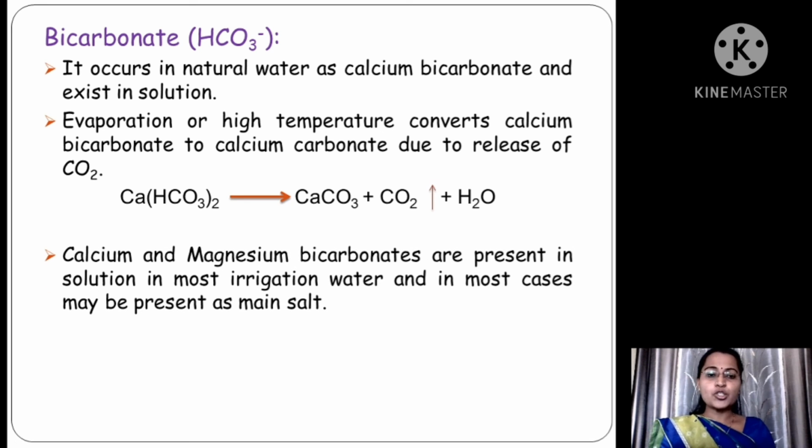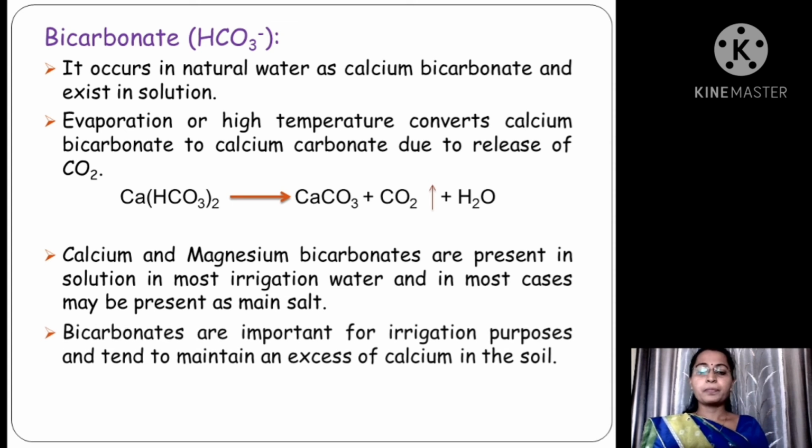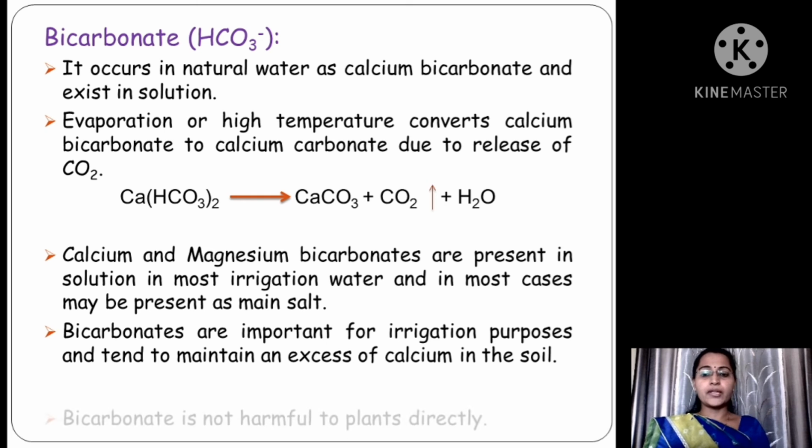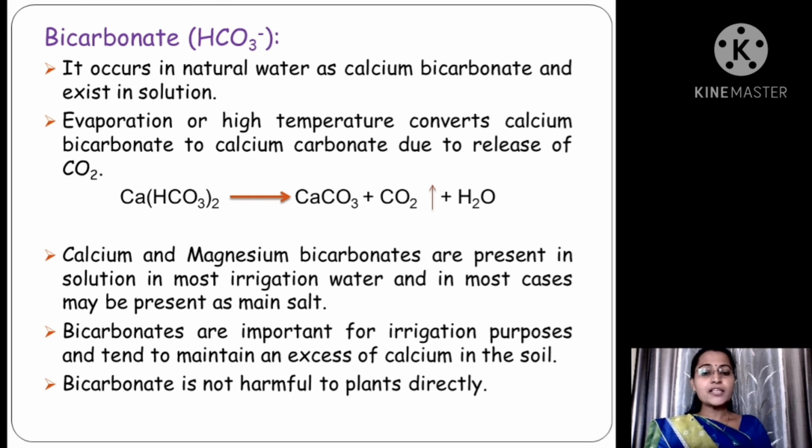Calcium and magnesium bicarbonates are present in solution in most irrigation water and in most cases may be present as the main salt. Bicarbonates are important for irrigation purposes and tend to maintain an excess of calcium in the soil. Bicarbonate is not harmful to plants directly.